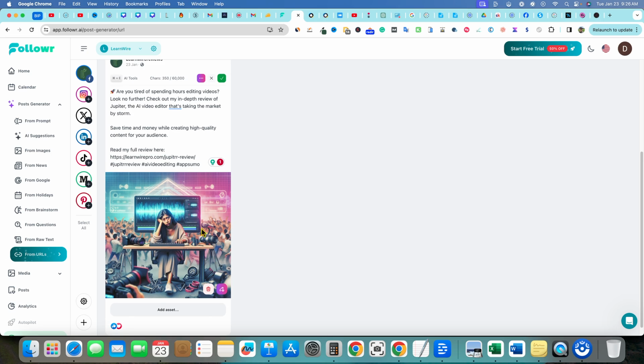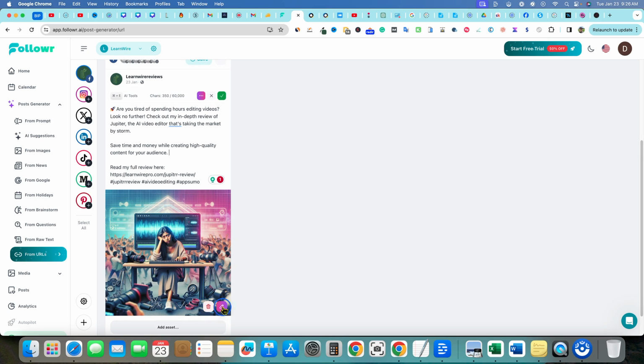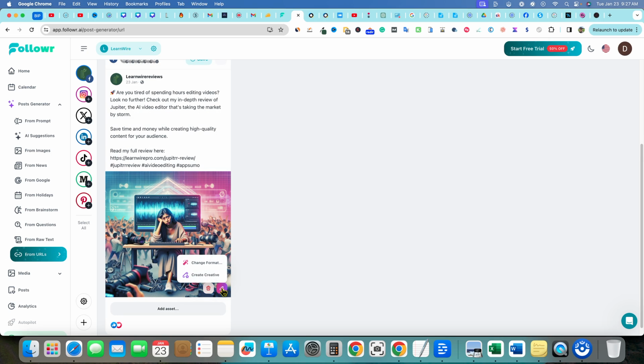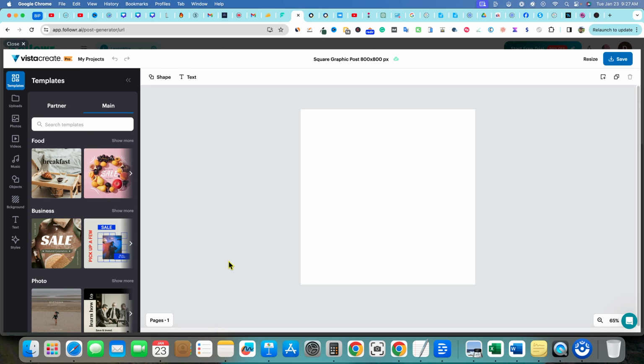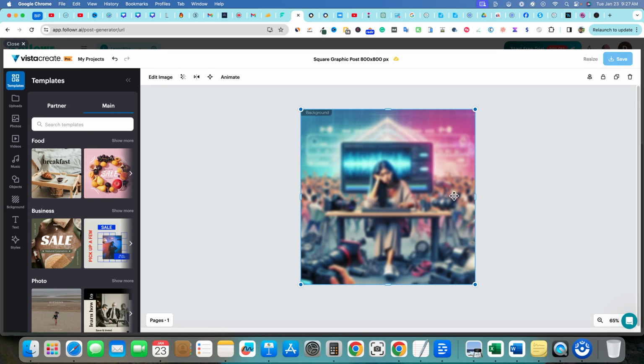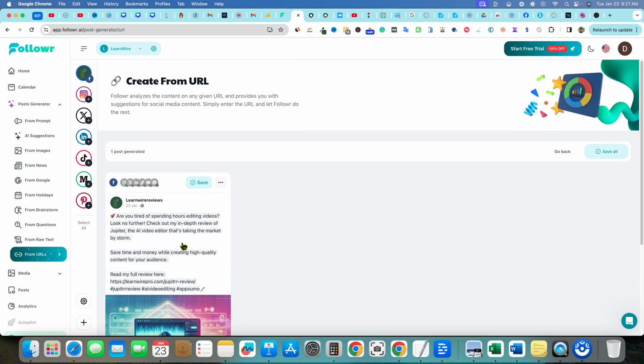I'm not really sure I like the image, but maybe we'll just go for it, or we click on that and we can change the format. We can create a creative. Let's see what the creative is going to look like. So that's what the creatives are. They're going to be where we come into Vista Create or we use text or whatever. I'm going to go ahead and just close this. So we're going to leave that, but this is what it would look like. We could save this post.